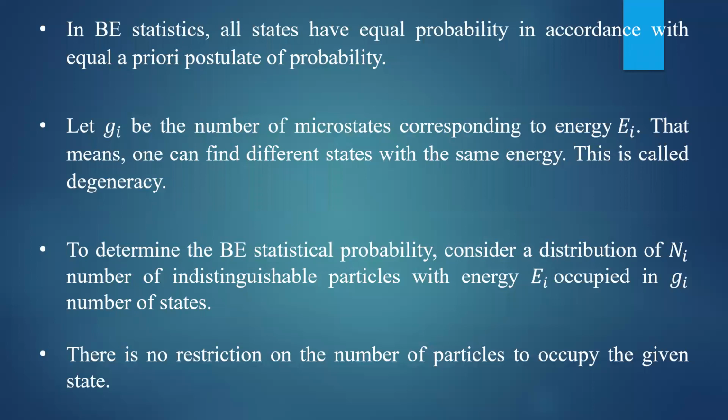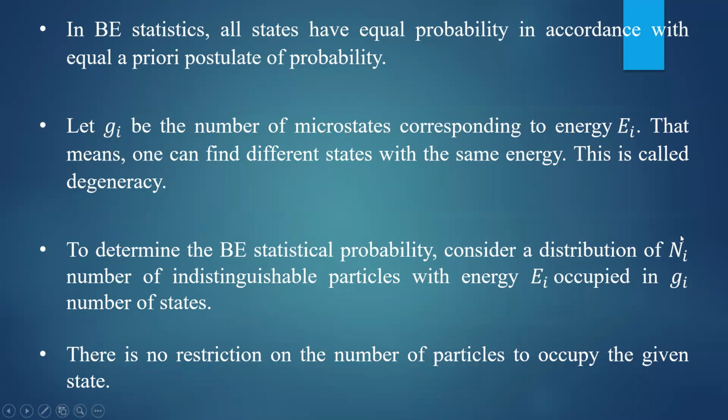What do you mean by degeneracy? If there are a number of states corresponding to the same energy, the particle has the same energy, but they have different states, and this situation is called degeneracy. Now to find the thermodynamic probability or statistical probability, consider a distribution of Ni number of indistinguishable particles with energy Ei occupied in Gi number of states.